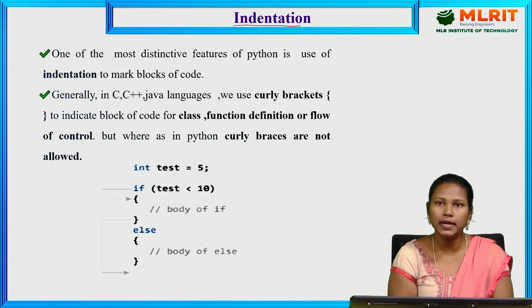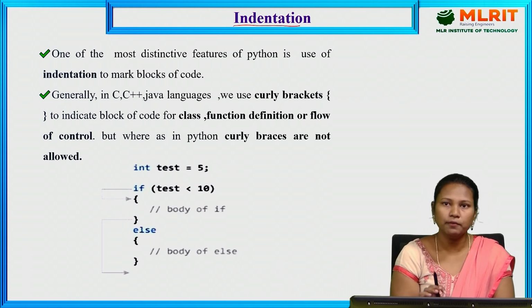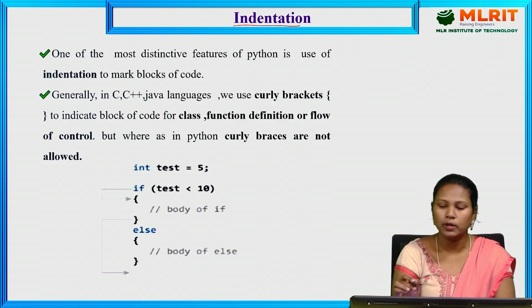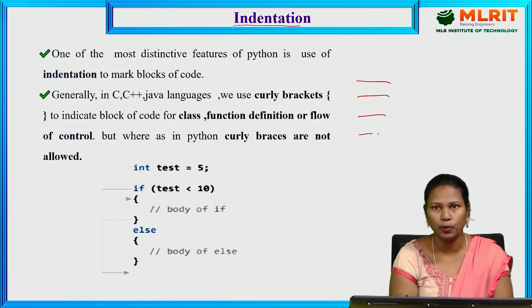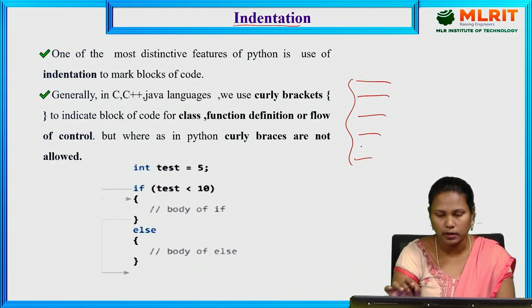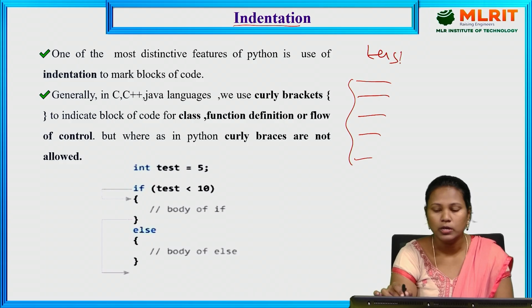Indentation is nothing but this: whenever we see the code, we have to understand which statements belong to which part of the program. For example, if there are 10 lines of code, we don't know whether these lines belong to a particular task or not. In the C programming language, we use curly braces.